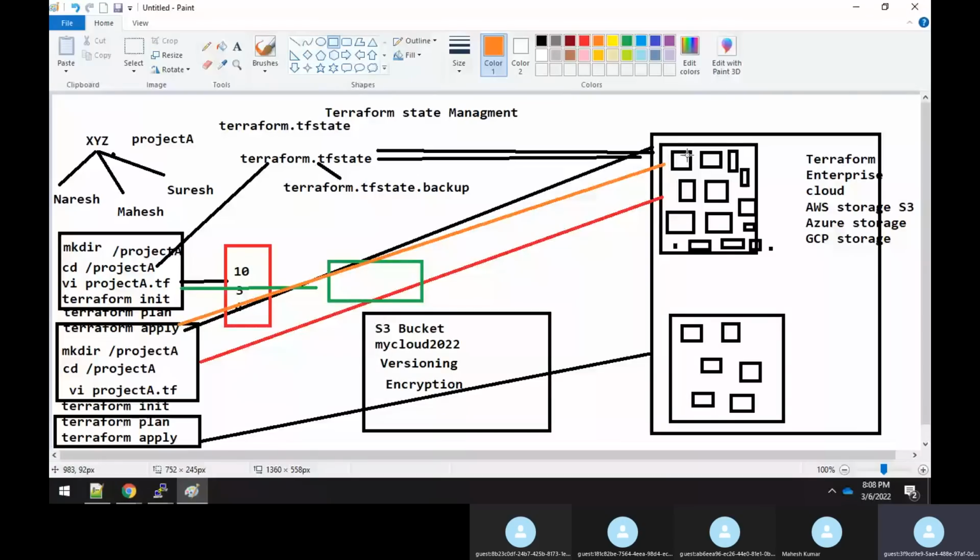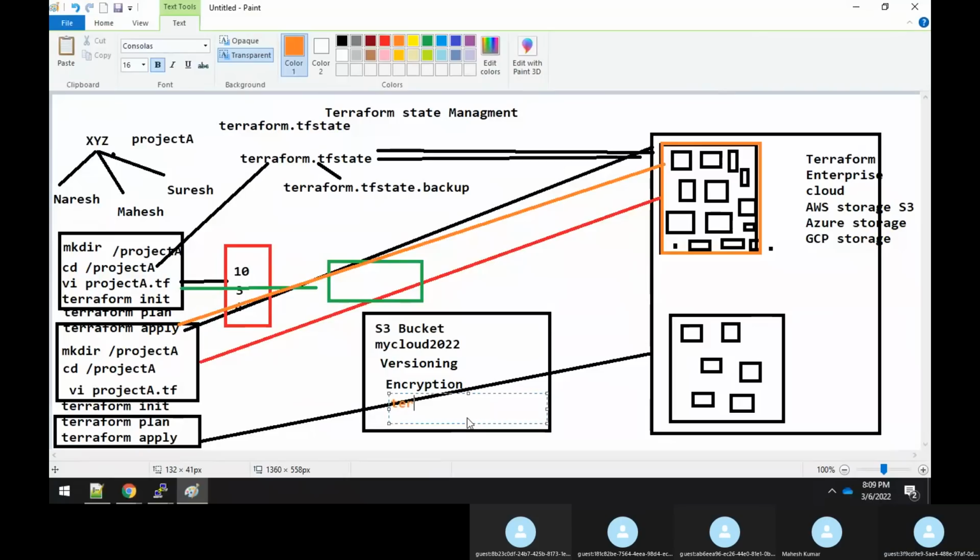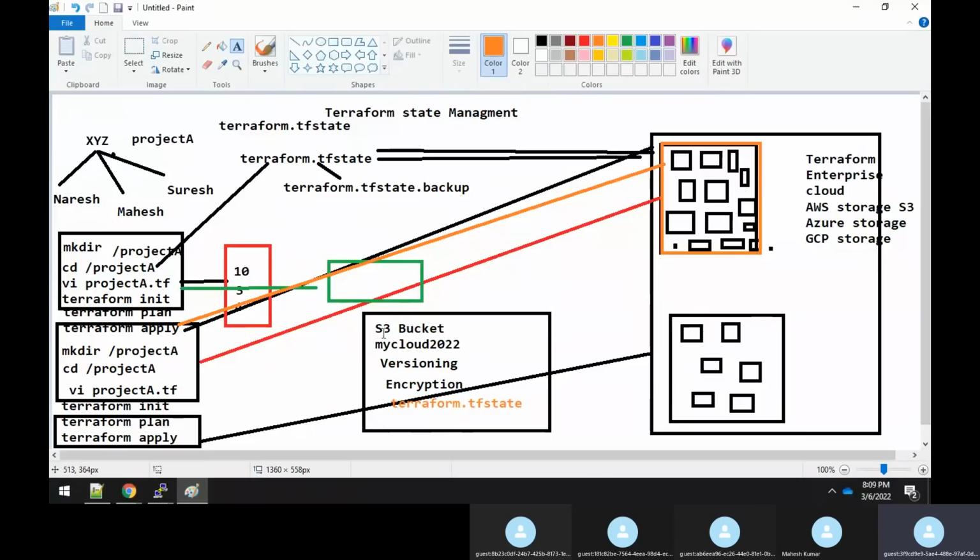After they get created, it will collect all the information about the resources. Finally, it has to return that information and save it in a terraform.tfstate file. Instead of saving under the local drive, it understands that it needs to save under the S3 bucket. It will come and save here, and the terraform.tfstate file will get created under the S3 bucket now.